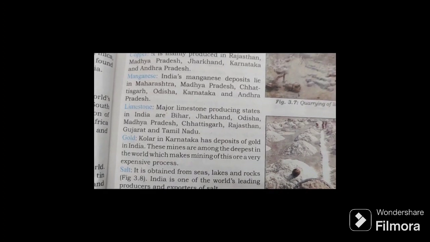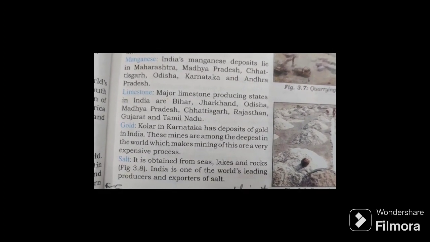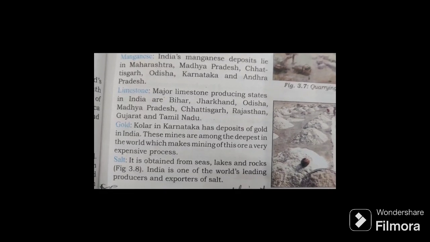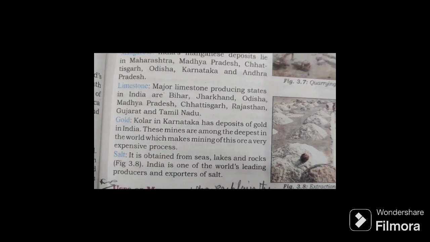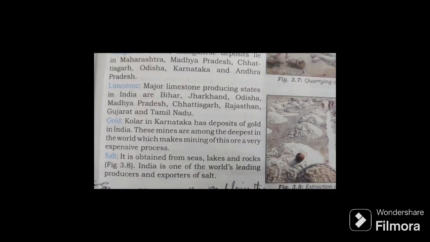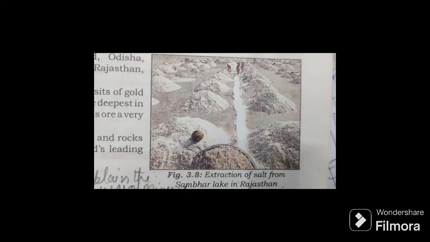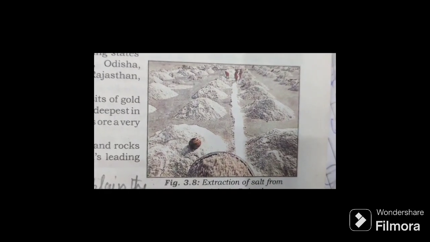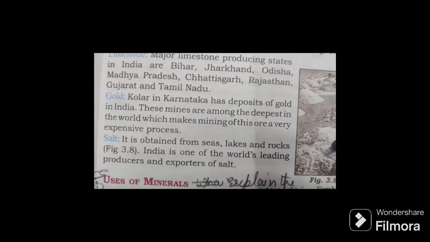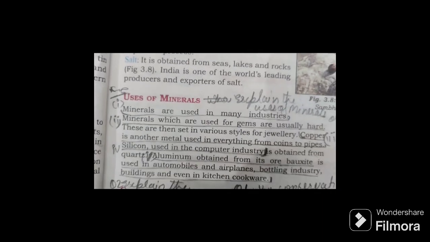Gold. Kolar in Karnataka has deposits of gold in India. These mines are among the deepest in the world, which makes mining of this ore a very expensive process. Salt. It is obtained from seas, lakes and rocks. Figure 3.8 is showing extraction of salt from Sambar Lake in Rajasthan. This white part is salt. India is one of the world's leading producers and exporters of salt.